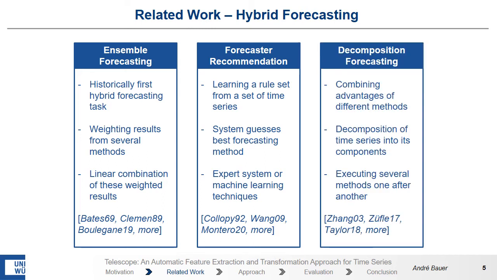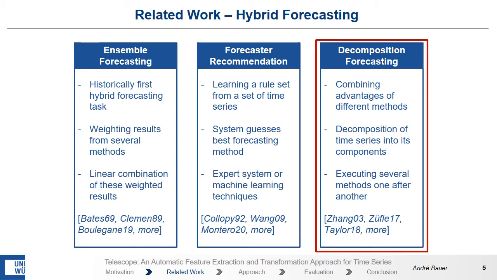The last group is time series decomposition. Here the idea is to decompose a time series into its components, then forecast each component with its best method, and in the end all these parts are assembled together. Our method Telescope is also based on decomposition and can be classified in the last group.